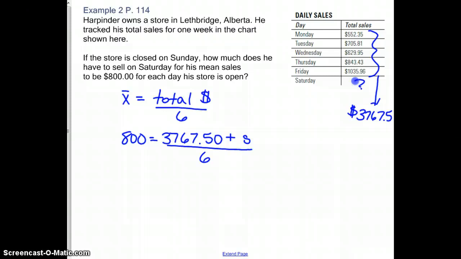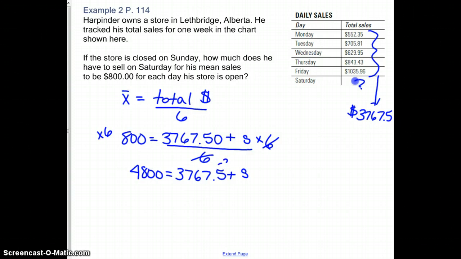So what do I need to do first here to get S by itself? Times by 6. Good, you always want to move what's on the bottom first if you have that. So we'll times by 6 on both sides. That means our 6's here cancel, so we get 6 times 800, which is 4,800, equals 3,767.5 plus our S. Okay, now we need to get S by itself, so we subtract 3,767.50 from both sides.